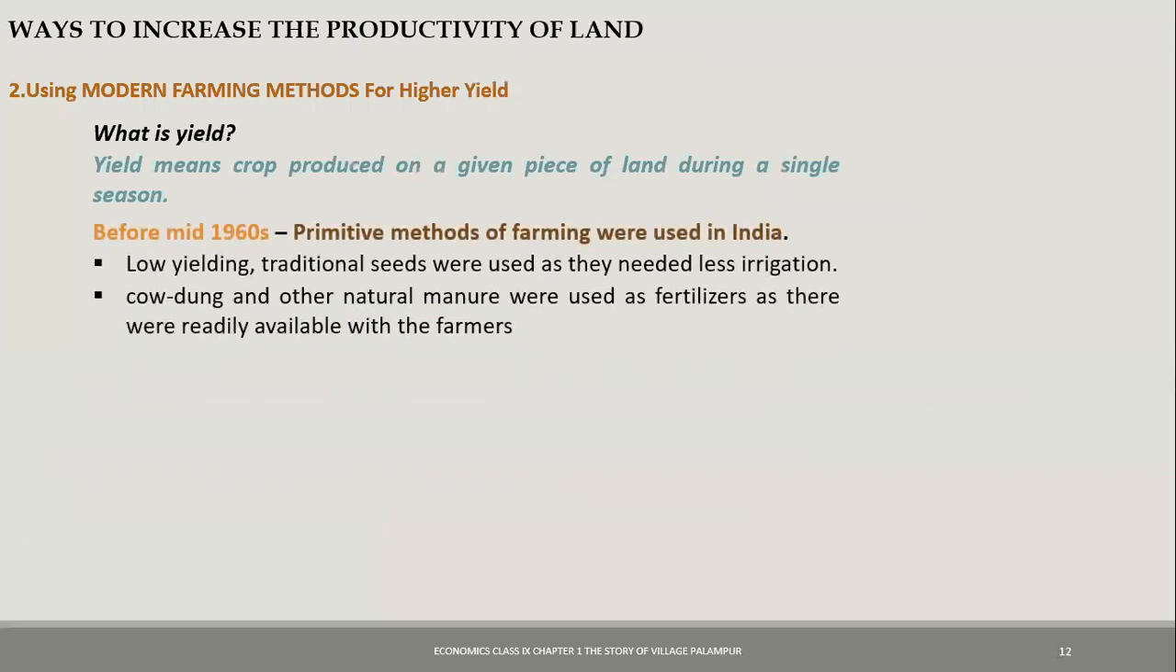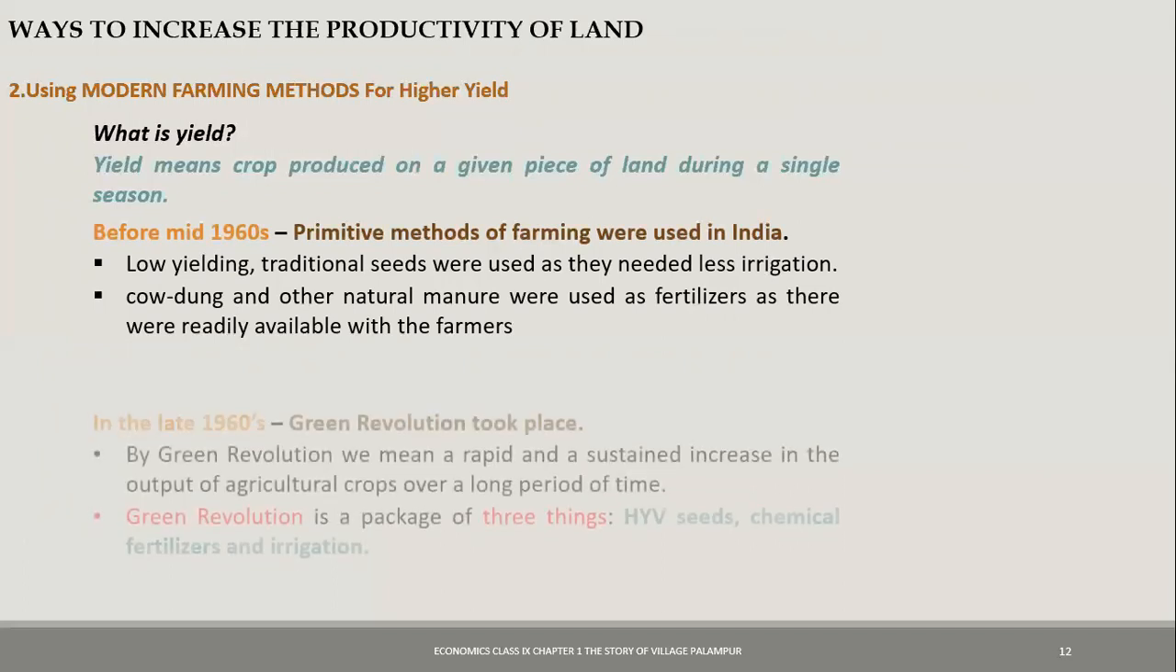Before mid-1960s, only traditional methods of farming were used in India. So what are the traditional methods? In traditional methods, low yielding traditional seeds are used, and then they use manure, natural ones, the cow dung manure. There are no fertilizers, and they also depend on rainfall. So at that time, the production is a little less. So what should be done? They started thinking, what should be done to increase the productivity?